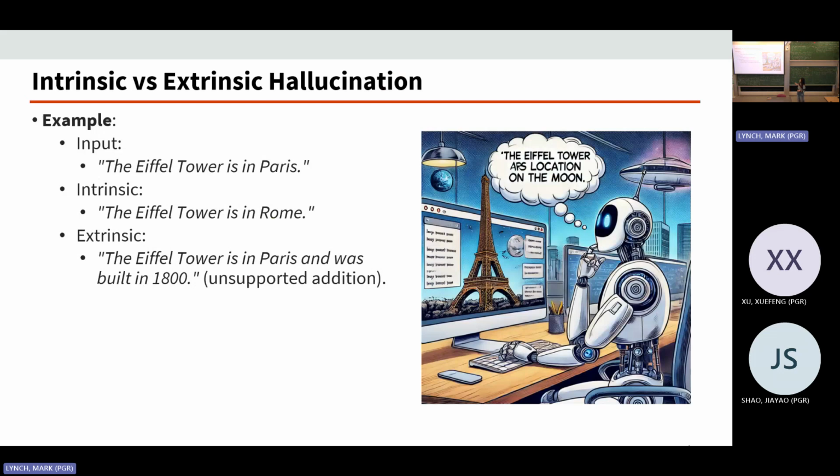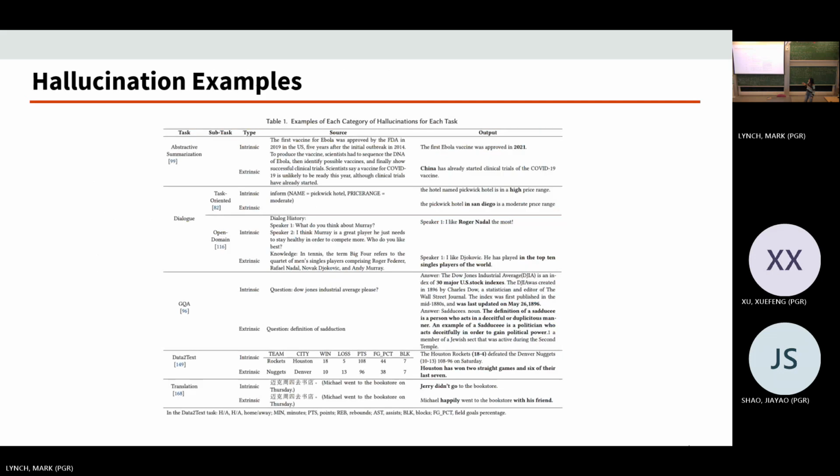So yeah, and here's the picture I generated using ChatGPT, GPT-o1, and I asked it to generate something related to a large language model having hallucination. And very interestingly, this Eiffel Tower thing was in the picture. So apparently this example has been used many times in presentations related to hallucination. Okay, so here's a huge table of hallucination examples. We're not going to get into details of them, but it's just interesting to look at maybe.